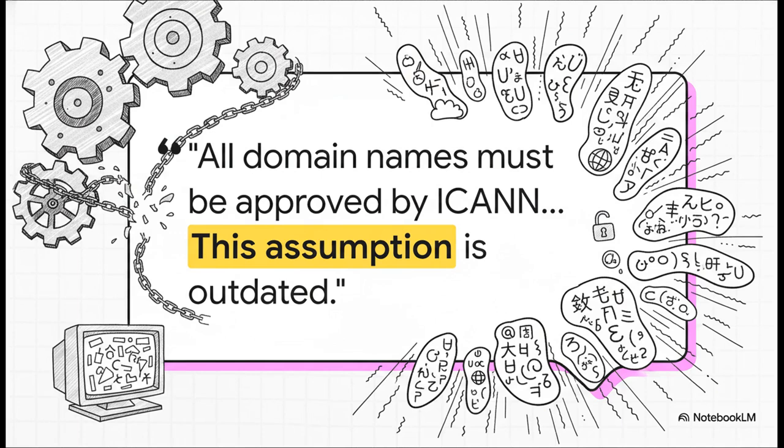The author basically argues that our modern internet is sitting on a 1980s assumption. Quote, all domain names must be approved by ICANN, written in Latin characters and resolved through DNS. This assumption is outdated, end quote. So the roadmap we're about to explore aims to completely bypass that rigid structure. It proposes a system where you can instantly buy a standalone domain in literally any language, upload an app, and have visitors jump on it immediately, with zero network configuration. It's a pretty bold vision for a sovereign infinite language registry.